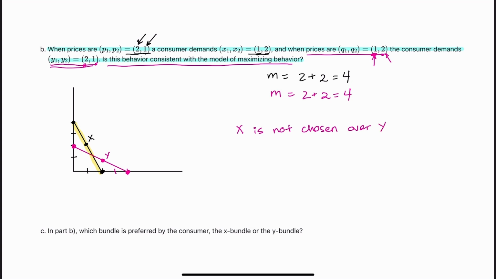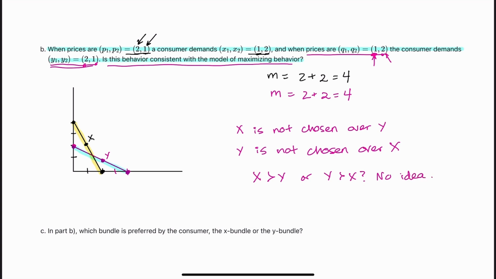And now let's flip it around. Was Y ever chosen over X? When our budget line was that, X was not affordable. So Y is not chosen over X. So we have no idea, is X preferred over Y or Y preferred over X? No idea. So this does not violate WARP.